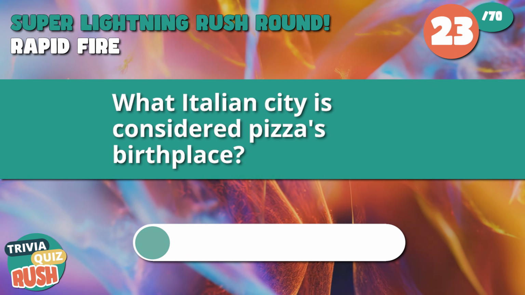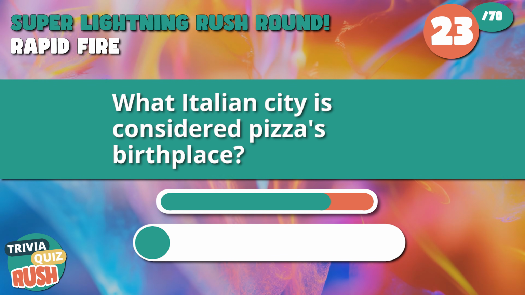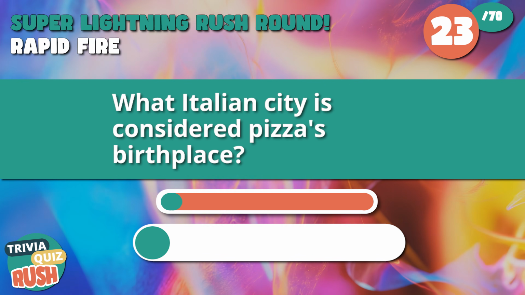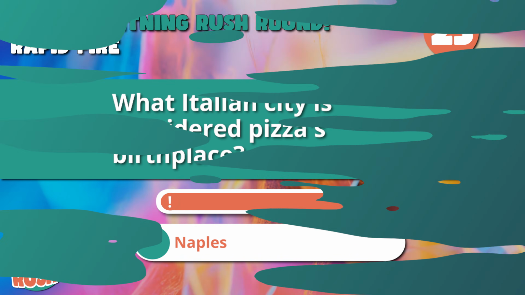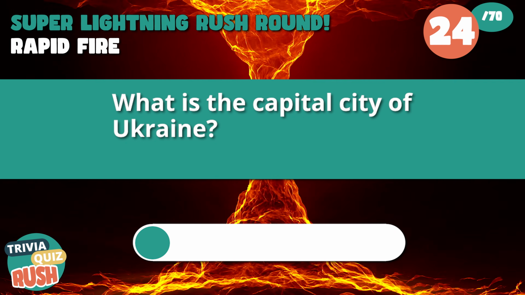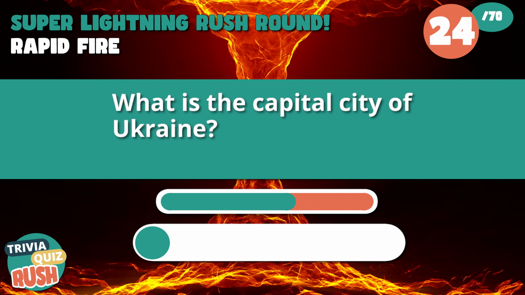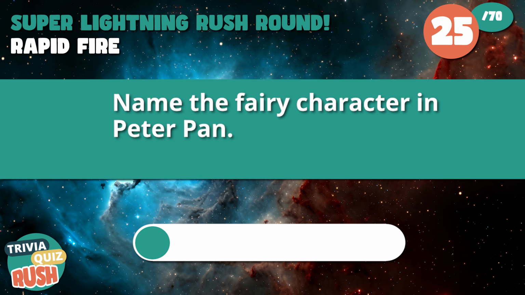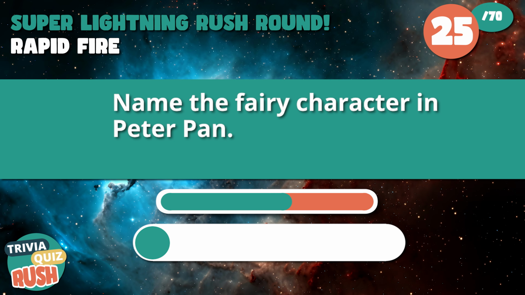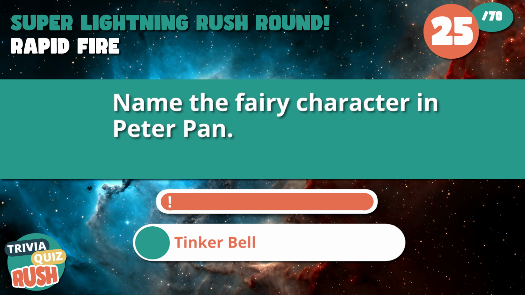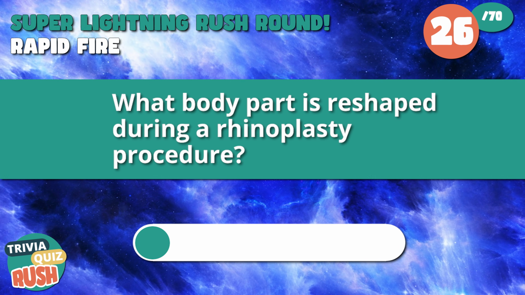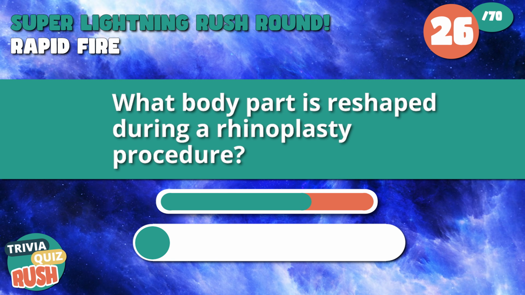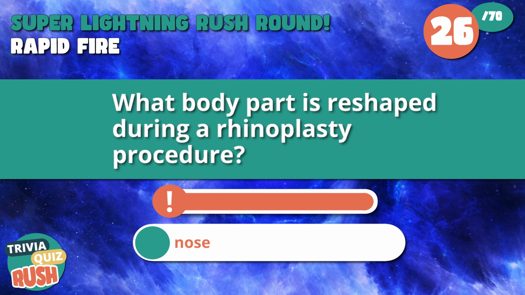What Italian city is considered pizza's birthplace? Naples. What is the capital city of Ukraine? Correct, with Kiev. Name the fairy character in Peter Pan. That's Tinkerbell. What body part is reshaped during a rhinoplasty procedure? Nose.